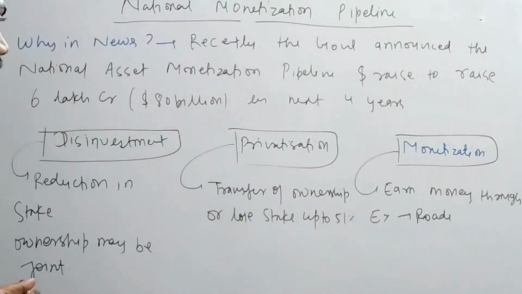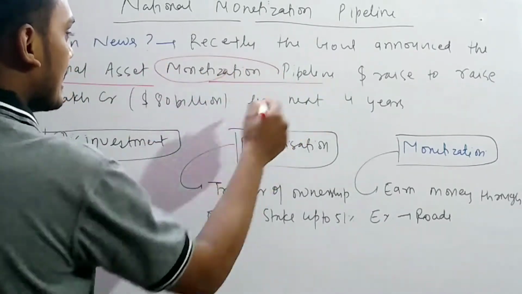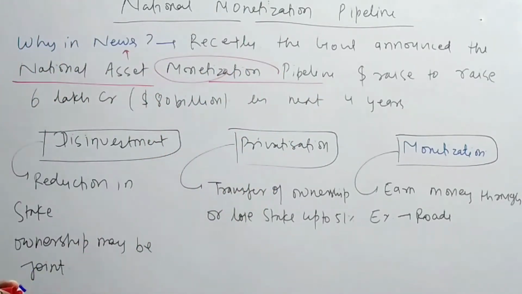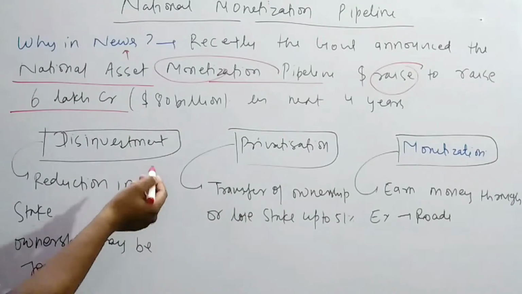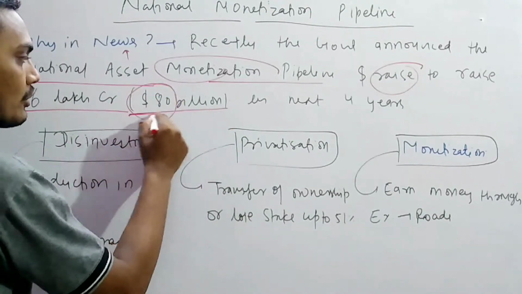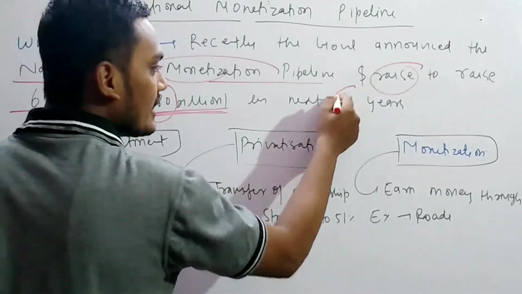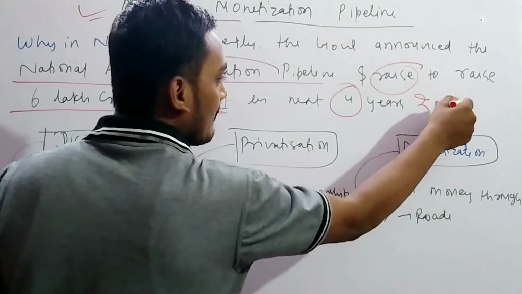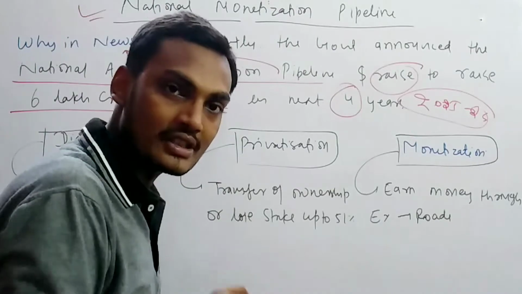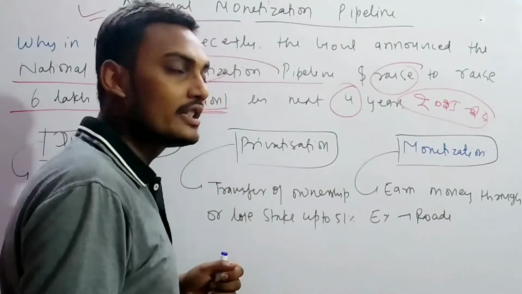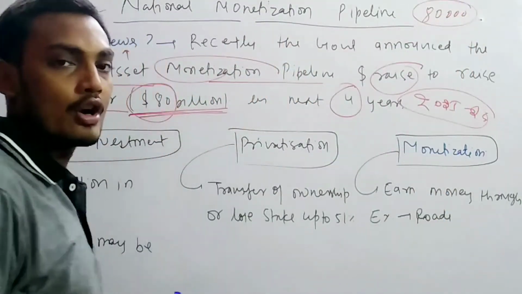As you know, recently the government announced the National Asset Monetization Pipeline. National asset. So we will also discuss what an asset is. The aim is to raise 6 lakh crore, or you can say $80 billion, through this National Monetization Pipeline in the next 4 years, that is, up to around 2025-2026. This is applicable from the current fiscal year, and one of the targets to raise in this current fiscal year is around 80,000 crore rupees. So this is very important.